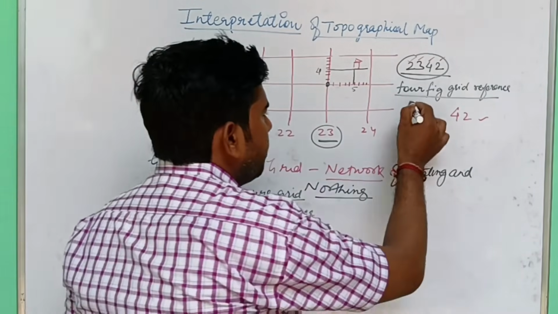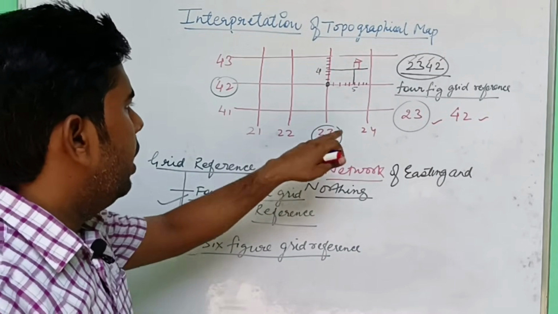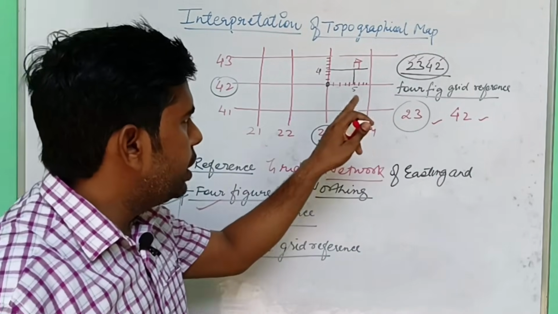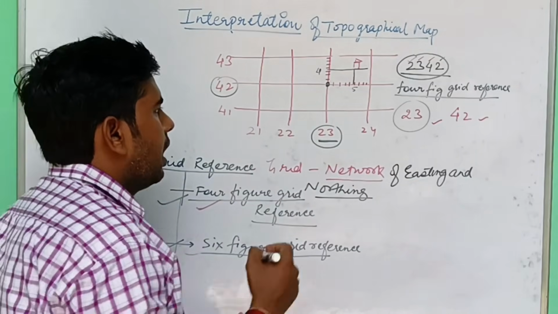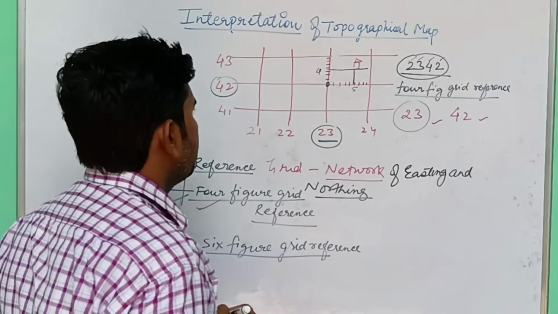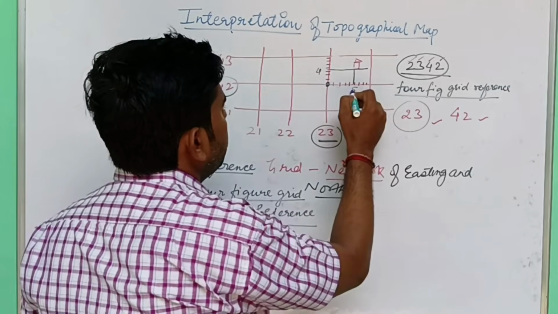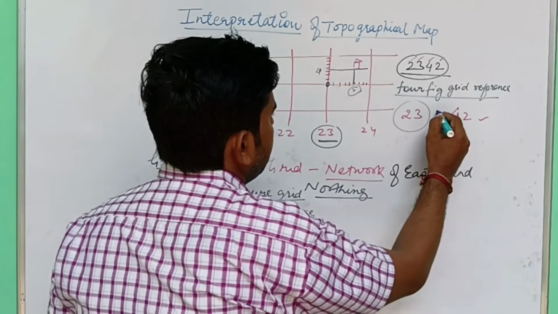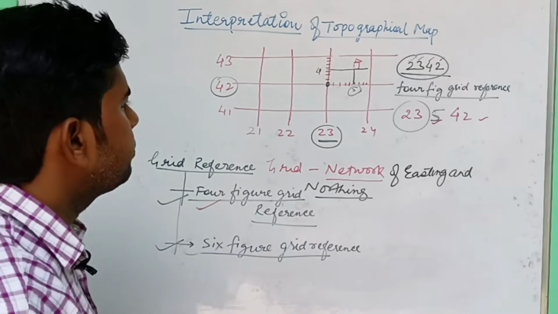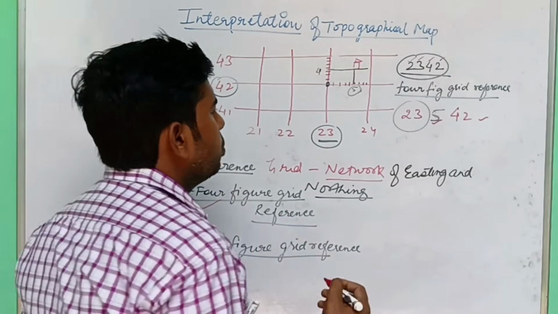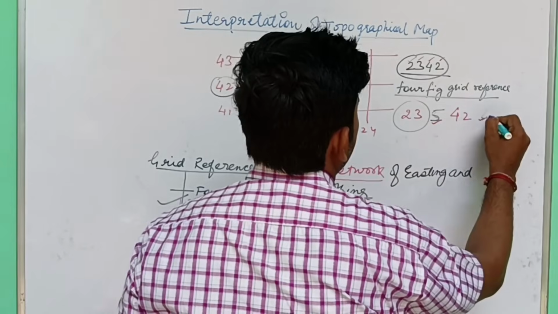So first we have to write easting, 23, and after easting we just write the sub part of northing. So what about the sub part of northing? 42 5. So 23 5 and 42 4.